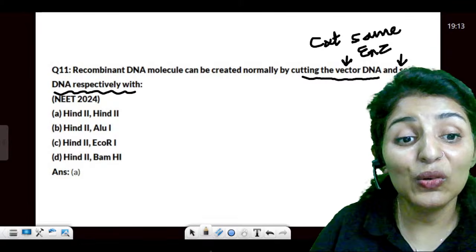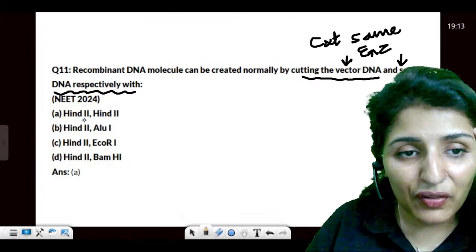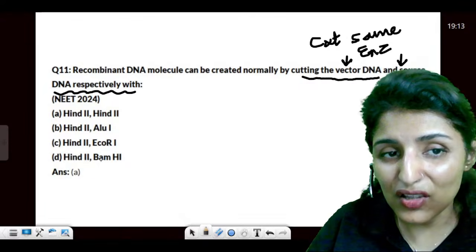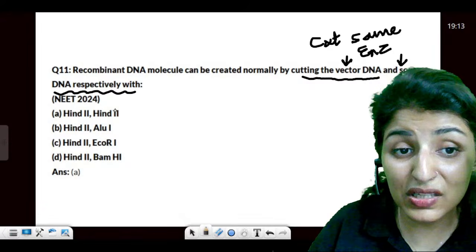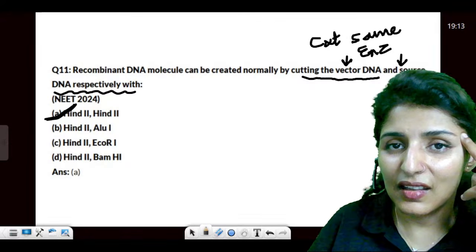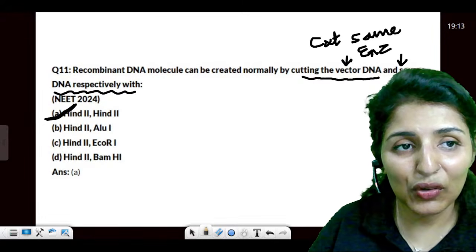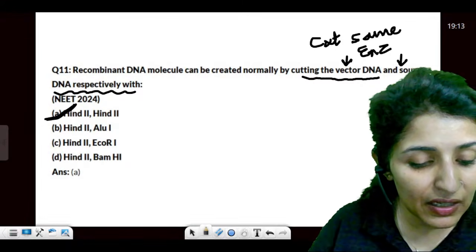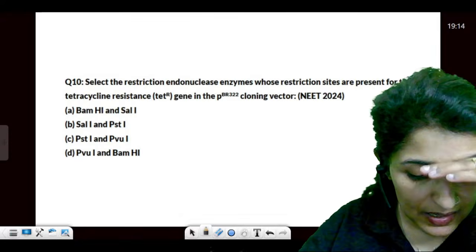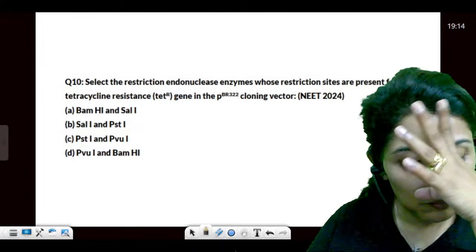You don't have to learn the palindromic site of Hind III or E. coli or BamHI. This is just to confuse you. You just have to see that both are similar. Answer is A. So this is where logic comes in. So for that you have to stay very, very calm during the exam and solve the paper. Is that clear? Okay, moving on.